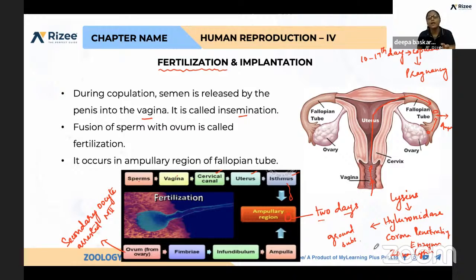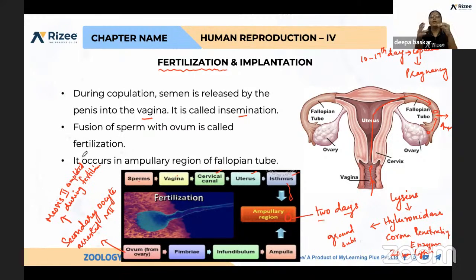What do you mean by acrosomal reaction? The acrosome, which has all these lysins, will be released when it reaches the egg. Due to that, the sperm head enters into the ovum. During this entry of sperm, the secondary oocyte will complete meiosis 2. Meiosis 2 is completed during fertilization. Questions will be asked: when meiosis 2 gets completed, during fertilization, before fertilization, or after fertilization.